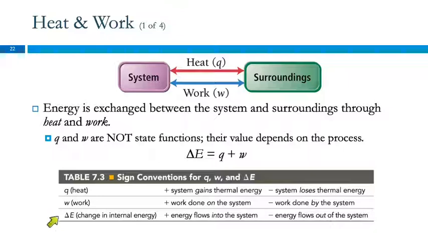So here's a summary of sign conventions for these things. The change in energy is equal to the sum of the heat and the work. So heat is positive when the system gains thermal energy. It's negative when the system loses thermal energy. Like it's positive when money comes into my account, it's negative when money goes out. Work done on the system is positive, work done by the system is negative.